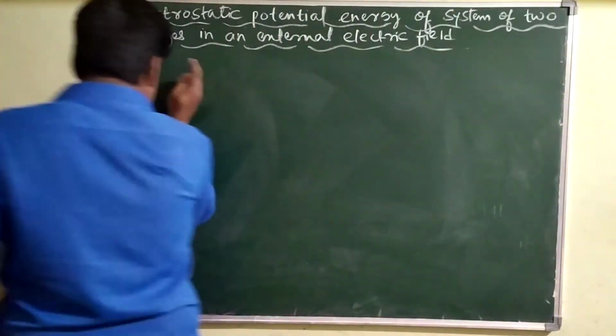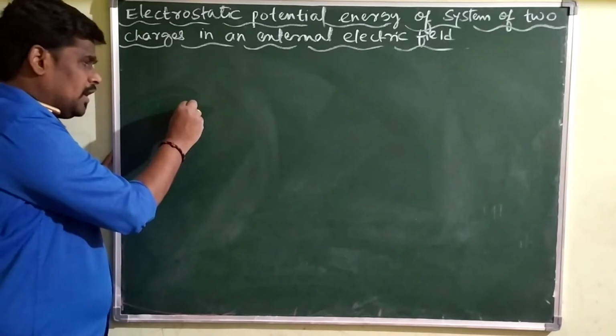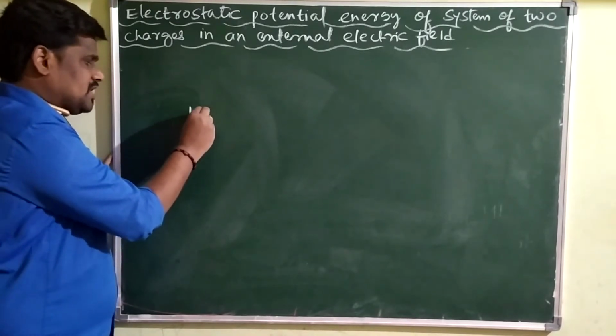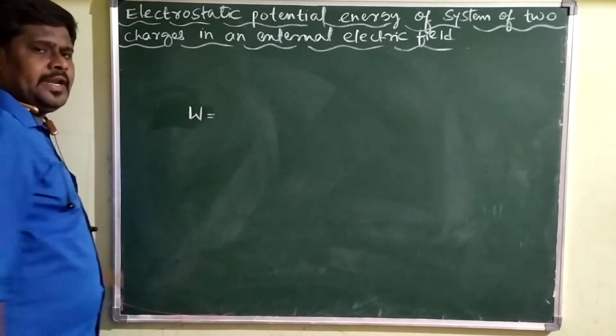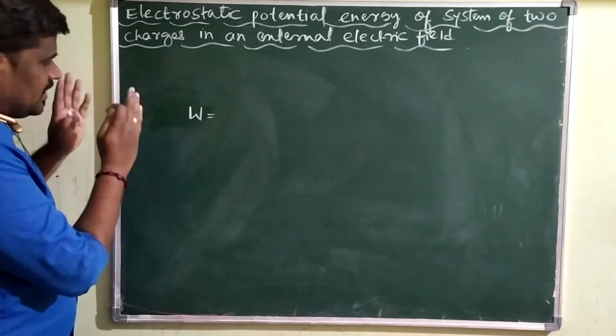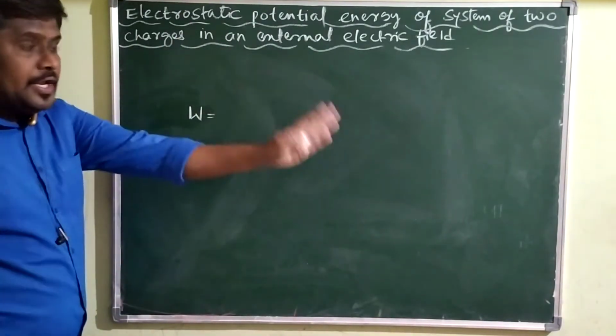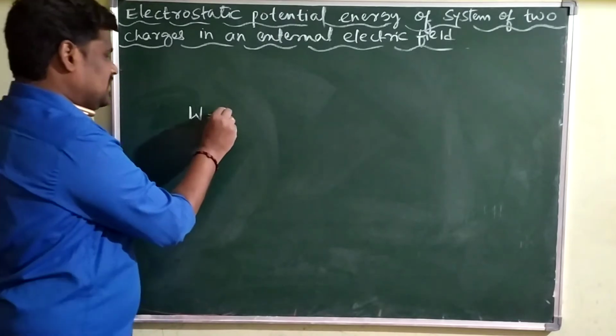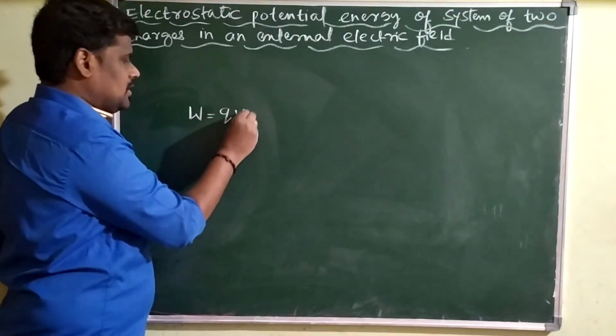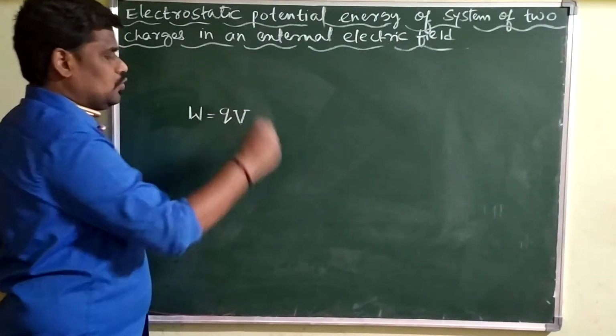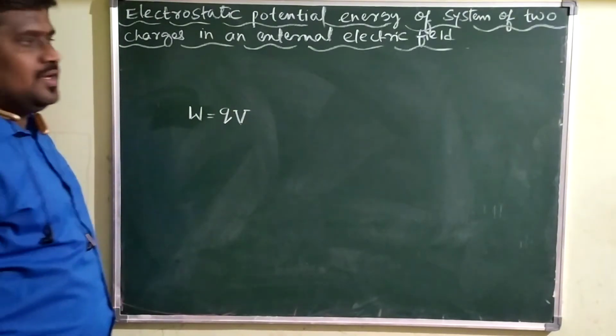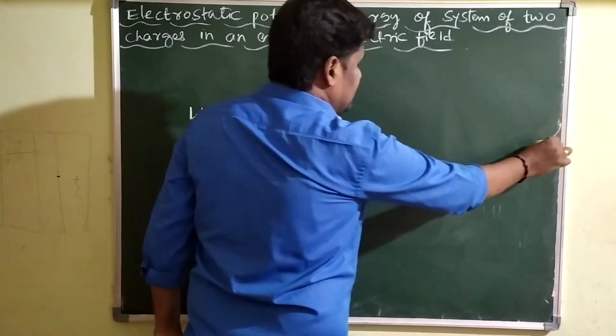One more thing: the work done in displacing any charge from infinity to a given point is determined by the formula W = QV.